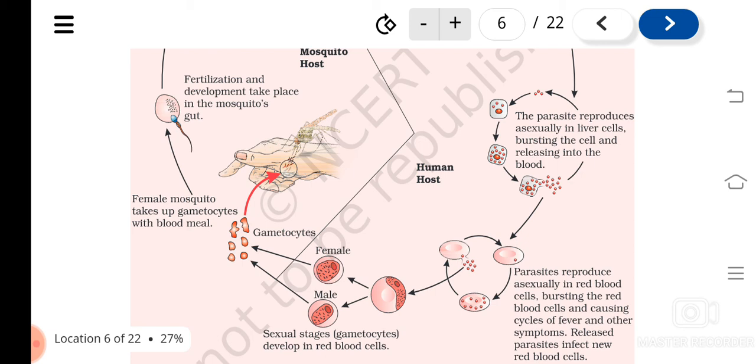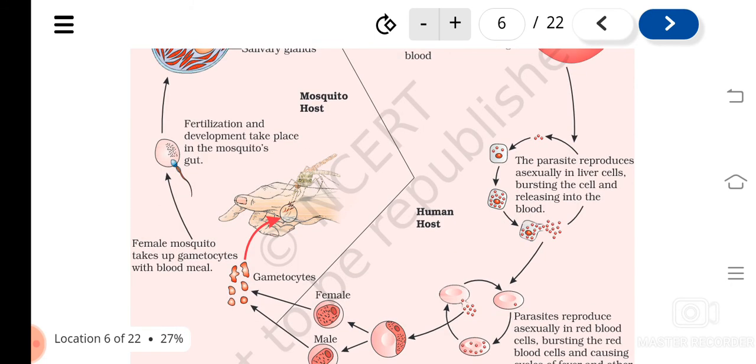Okay, and then in the RBCs they undergo further growth, and they even do sexual reproduction. Sexual stages will be developed, known as gametocytes. Male and female gametes will be produced in the RBC, and these gametocytes are taken up by the mosquito.